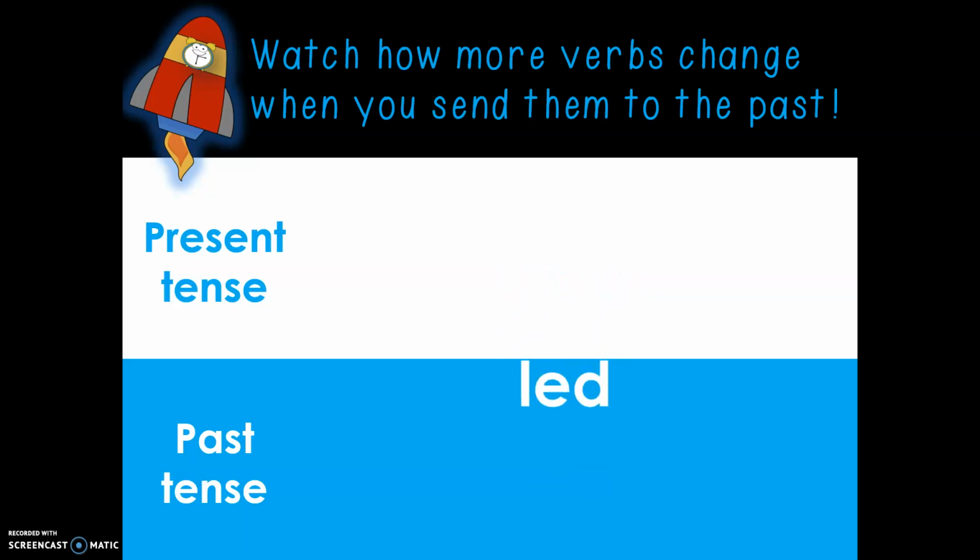Lead, led. Grow, grew. Lose, lost. Fall, fell. Send, sent.